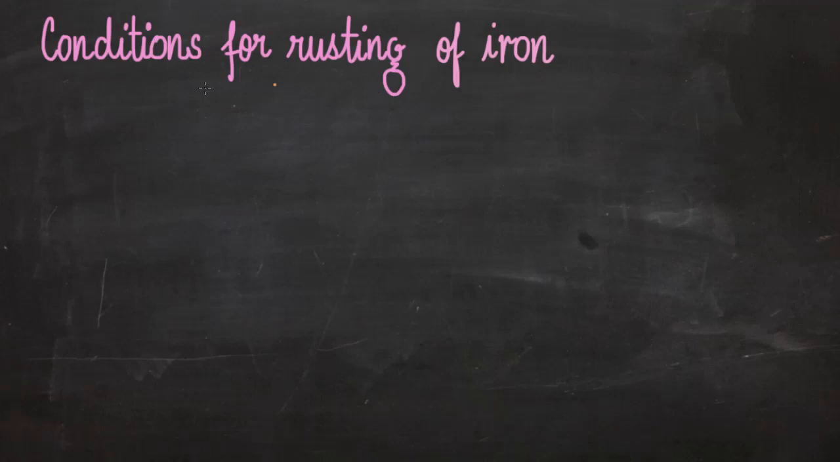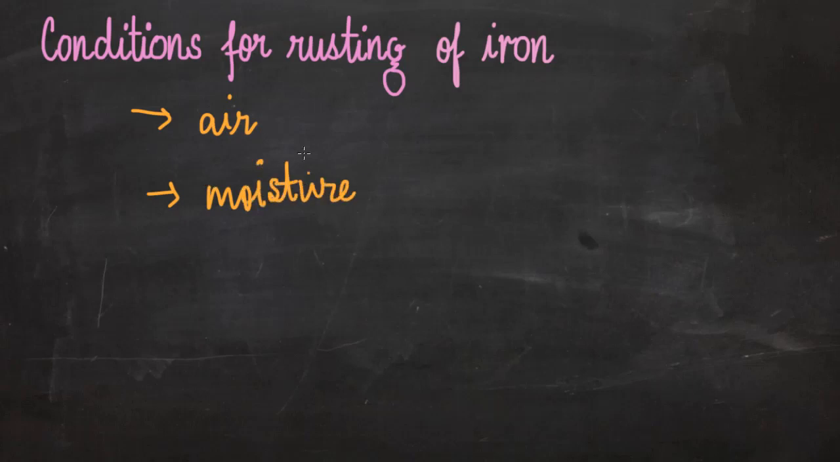So what are the conditions for rusting? We need air and we also need moisture. By air I mean oxygen. These are the two basic conditions for rusting. Now, there are various methods that can prevent rusting from taking place. They can control rusting. So let's see some of these methods now.